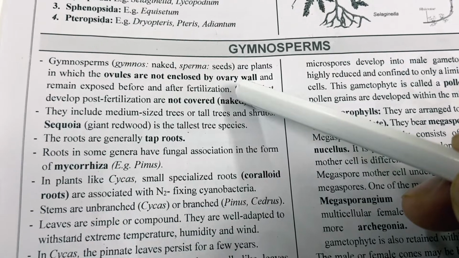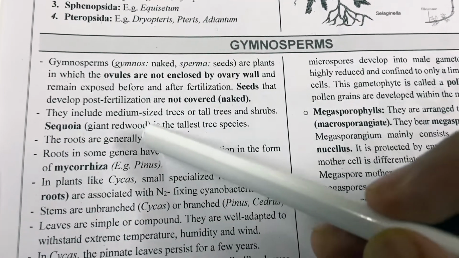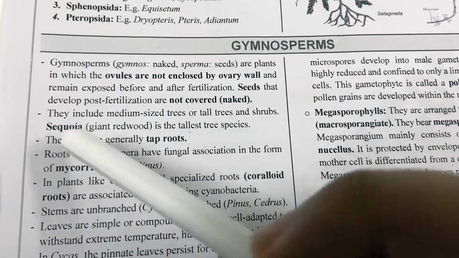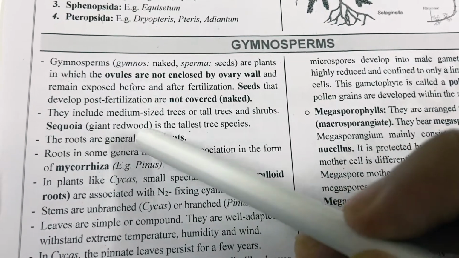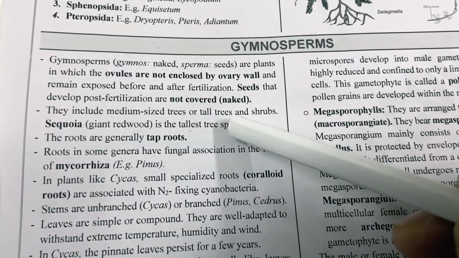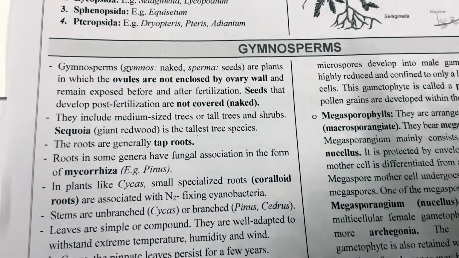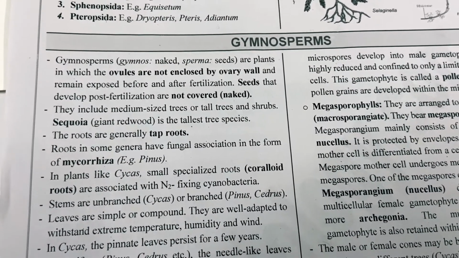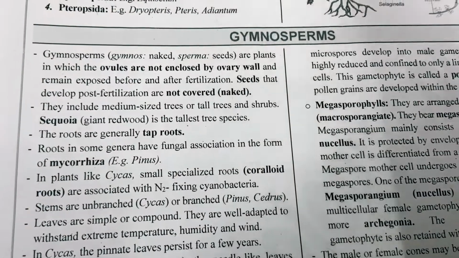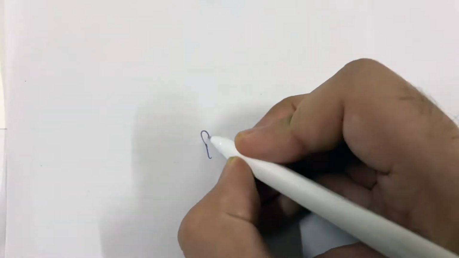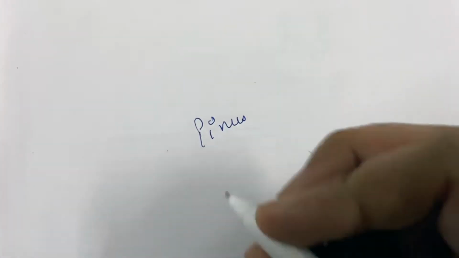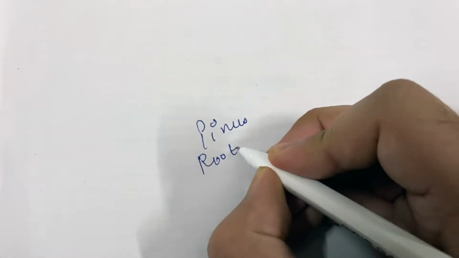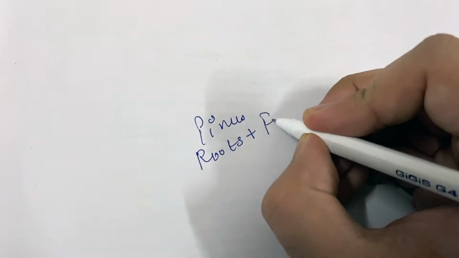Now, the gymnosperm range from medium size to tall trees. Sequoia, the giant redwood, is the tallest gymnosperm known. Pinus is a gymnosperm which has association with the fungus. Let us understand. Pinus is a gymnosperm whose roots have association with fungal hyphae.